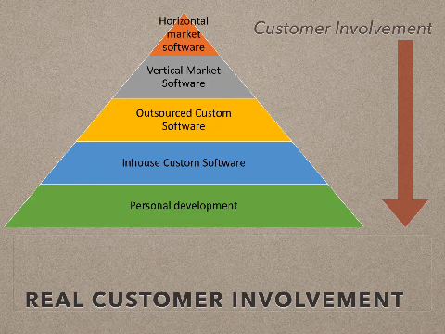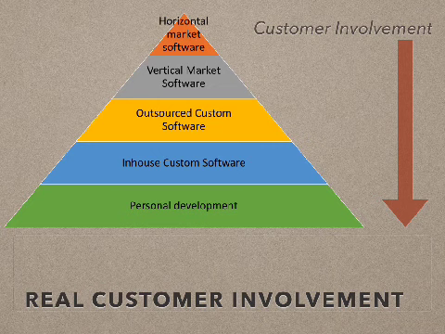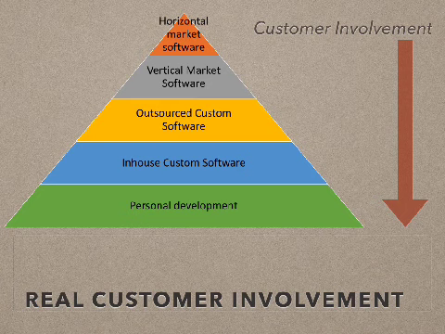Now on the right, if you can see the arrow there, it indicates that towards the personal development, the involvement of the customer in the software development process tends to rise high, and in the horizontal market it is very low.